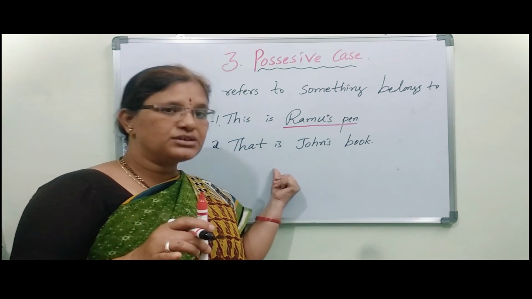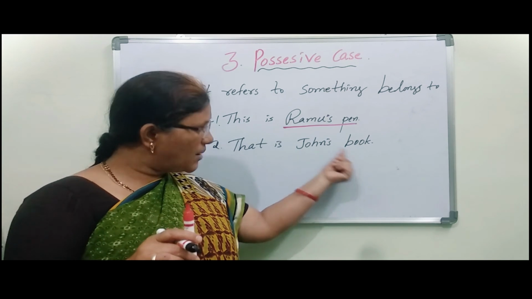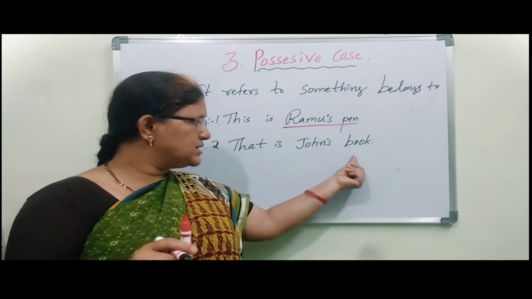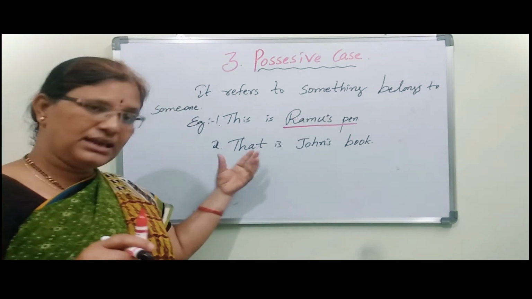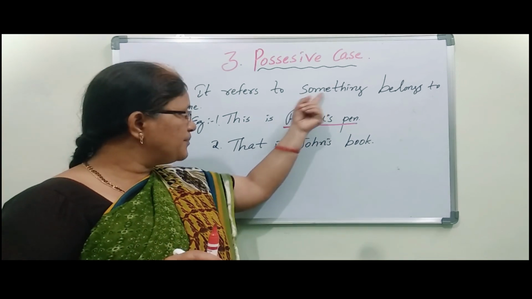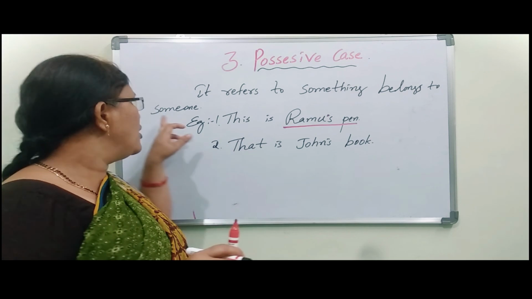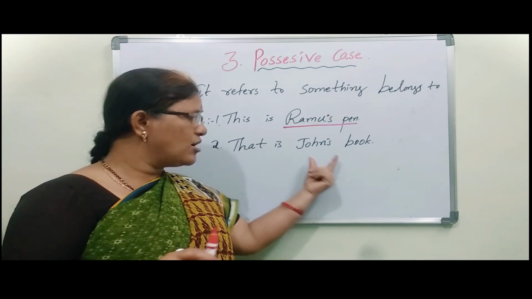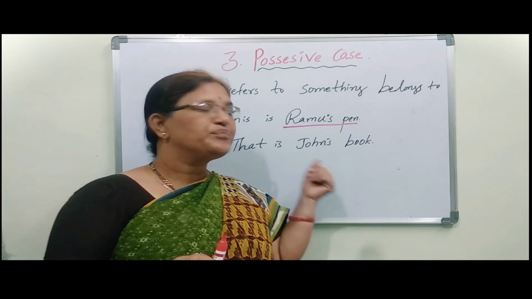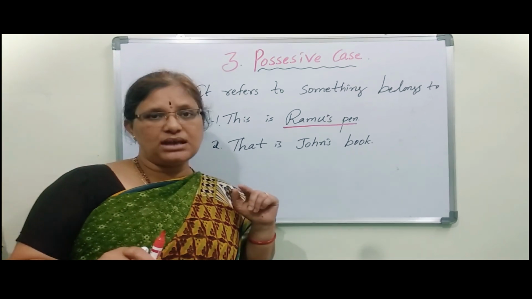Something here means the book, and someone means John. Belongs to means possessive. That book belongs to John. Like this, the possessive talks about something belonging to someone.